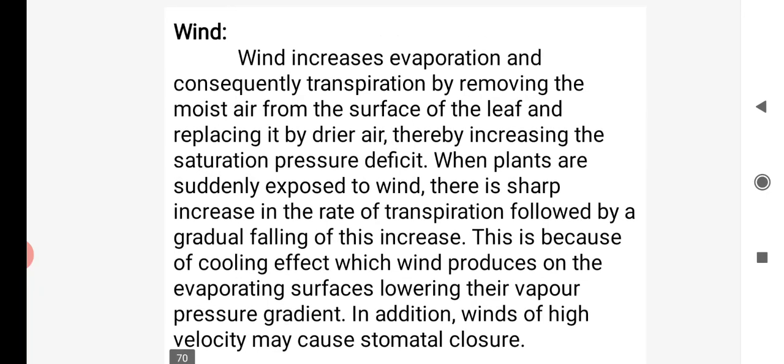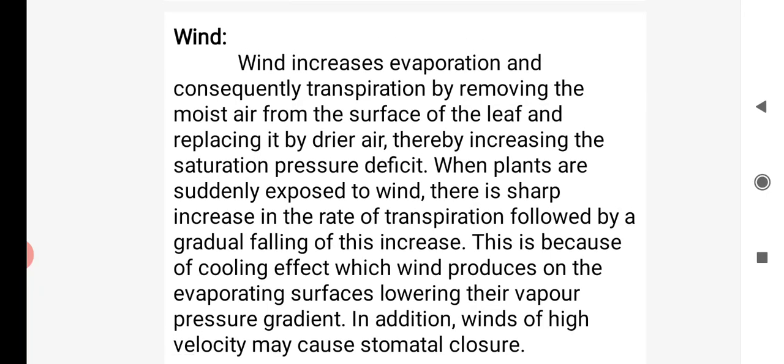Then next, wind. Wind is a more important factor in transpiration, because most of the time it reduces the temperature, or cools it, due to which the transpiration rate also reduces. For example, in a dry condition, if no wind is present, then the transpiration rate is higher. If wind is present, the temperature becomes cool, and water vapor is converted into liquid, due to which water loss does not take place in the plant. Those concepts are given.